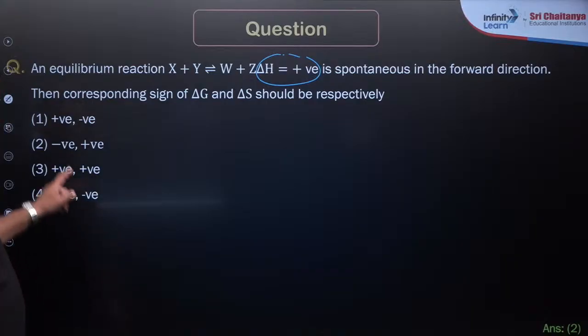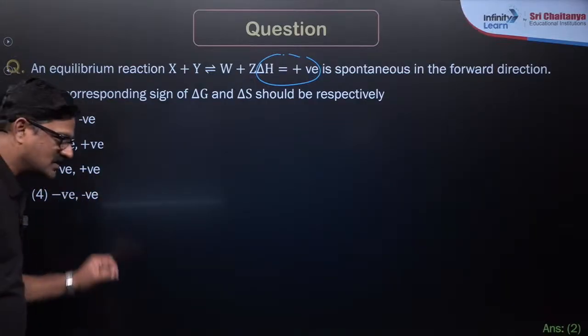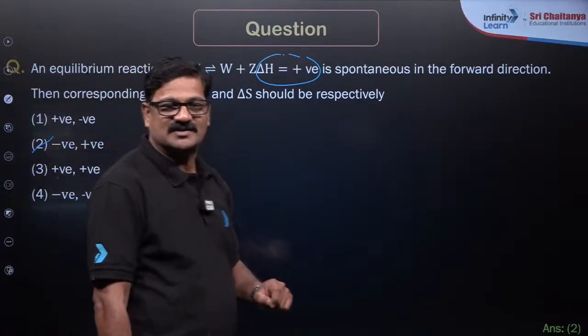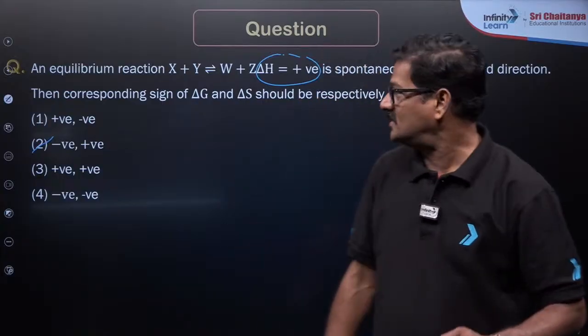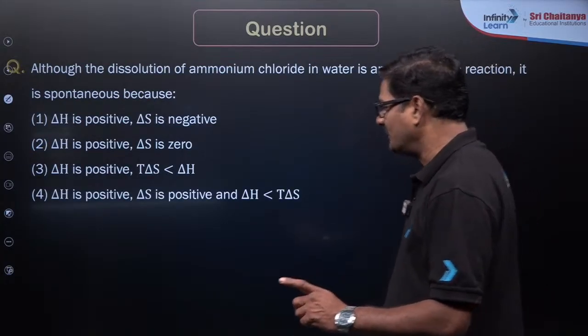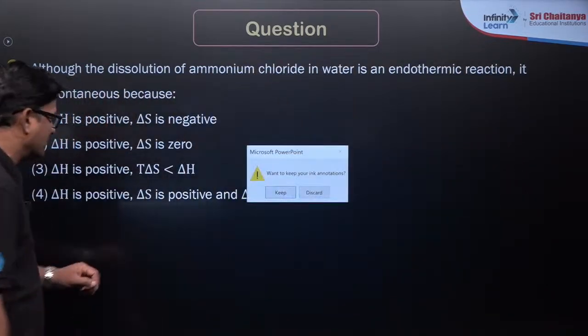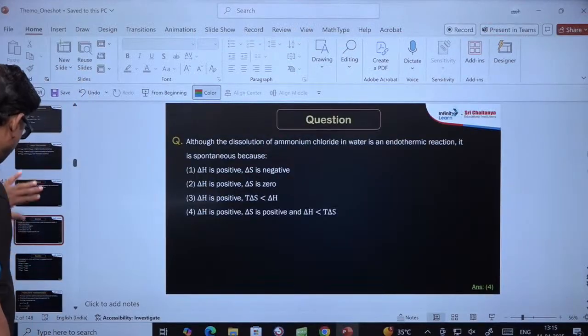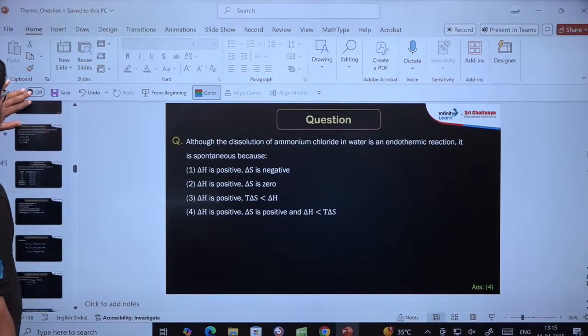It is going to be 2, delta G should be negative, delta S should be positive. So questions like that are there, we will discuss some questions after some time. Let me complete the concepts first.